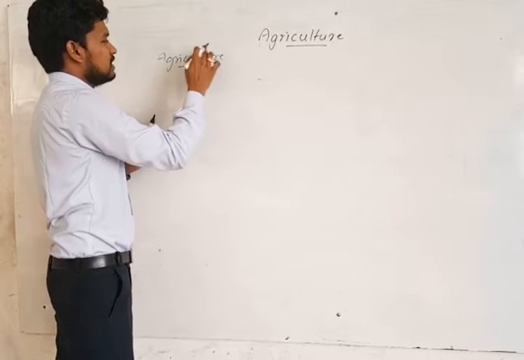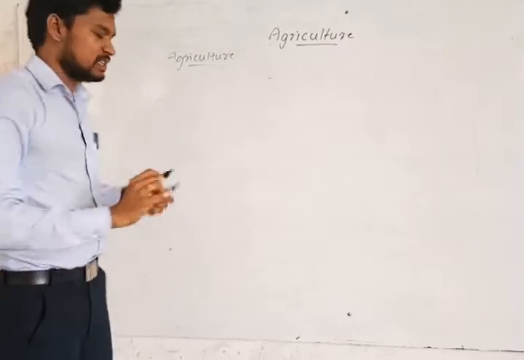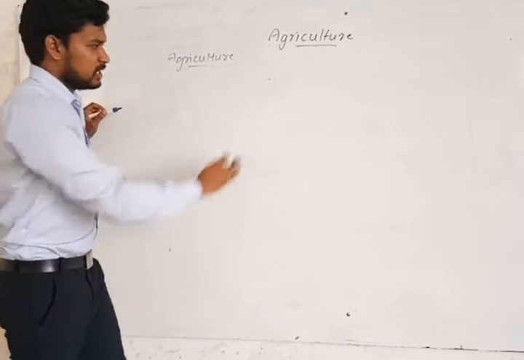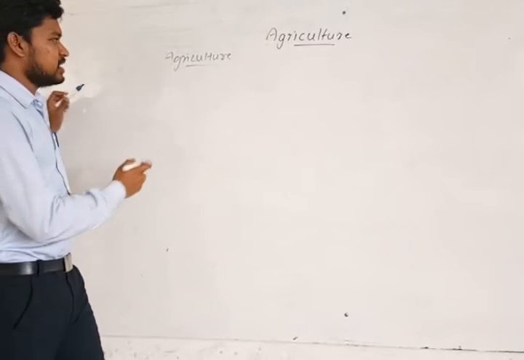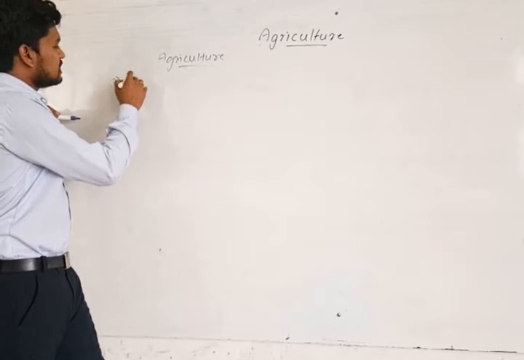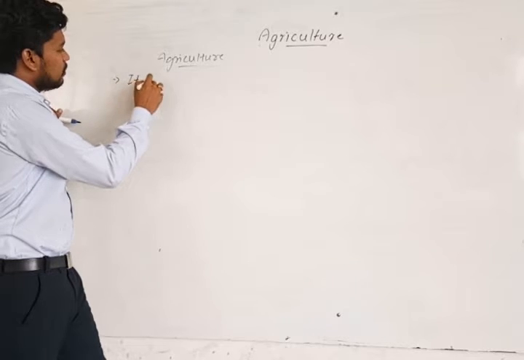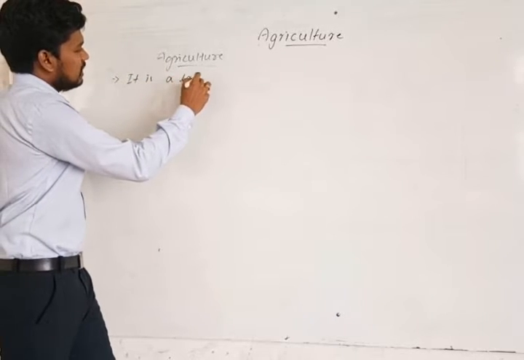So now we will be discussing the definition of agriculture. Before the definition, we discuss the derivation and the history of agriculture. It is a Latin word.